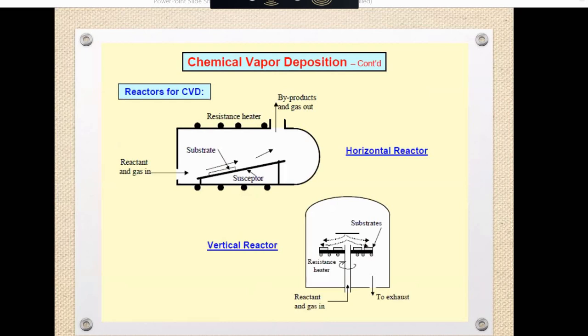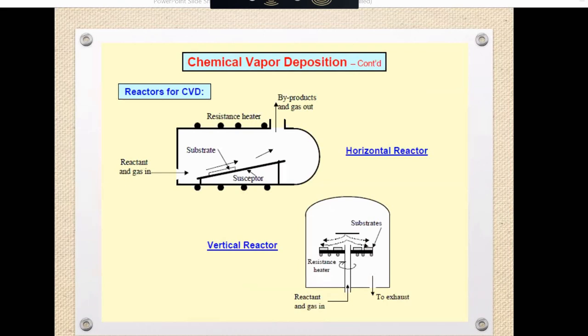The hot surface is placed in a resistance heater, that is an electric furnace. The gas carries the reactant, and that gas is called carrier gas because it carries reactants.